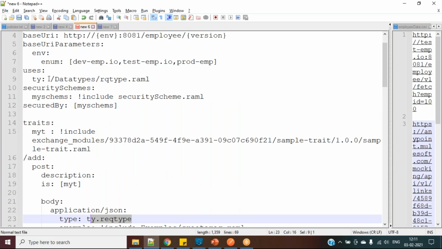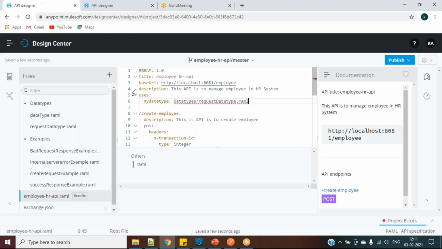Okay, let me come back to you on this one, guys. So I think there is a problem with RAML in my RAML only. Let me check. I don't see any problem, but there might be some small glitch I'm unable to find now. Data types, and everything is the same. Just like this uses, it got accepted, right? Now it is throwing an error. It was accepting, right? Uses.